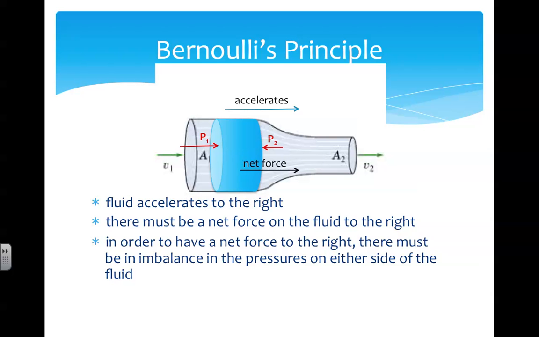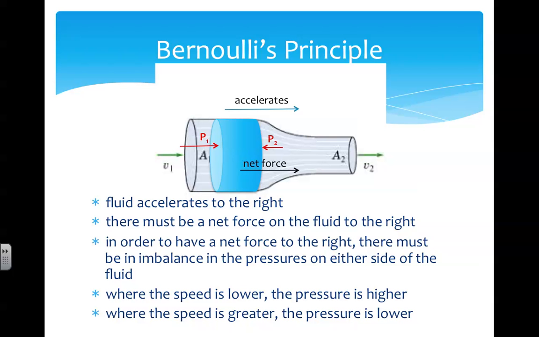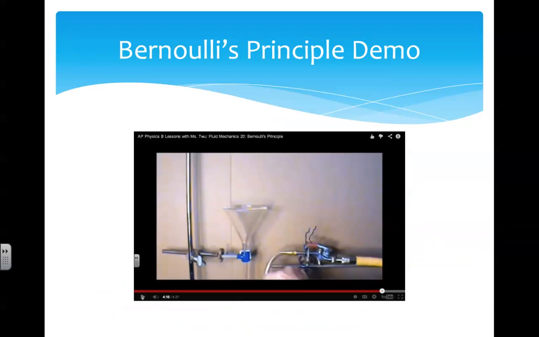So, putting it all together, where the area is large on the left, the speed is lower and the pressure is higher. Where the area is smaller on the right, the speed is greater and the pressure is lower. Let's take a look at a few demonstrations.